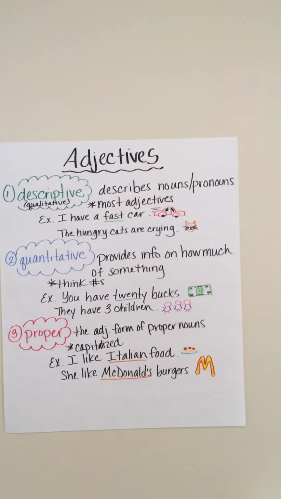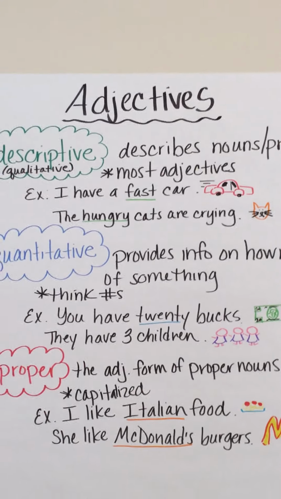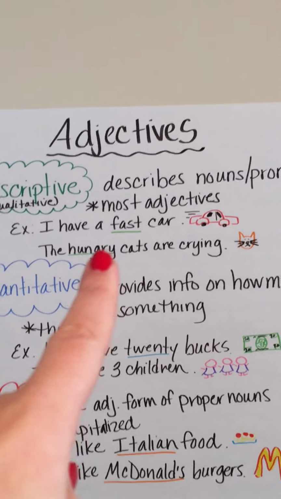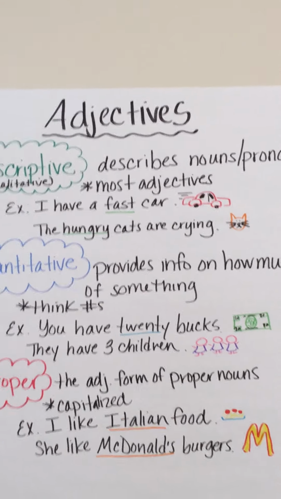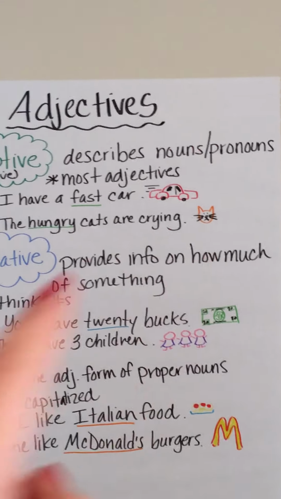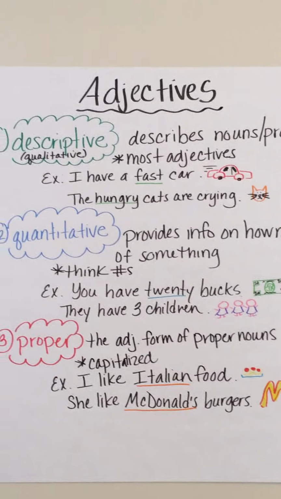Descriptive. Describes nouns, pronouns, most adjectives. Example, I have a fast car. What kind of car do you have? A fast car. The hungry cats are crying. What kind of cats? They're hungry. Meow.